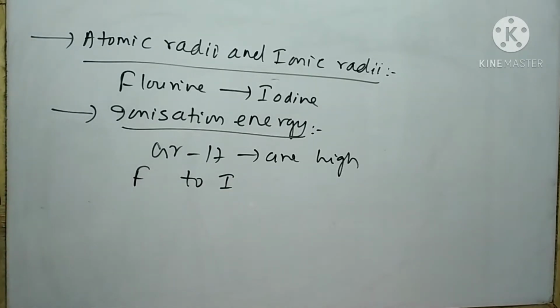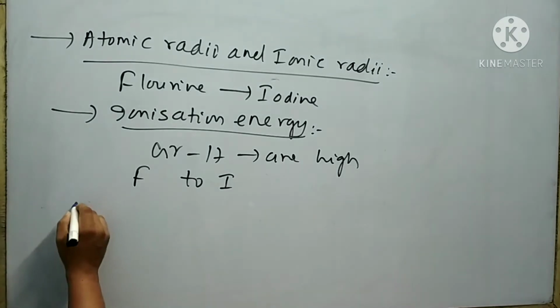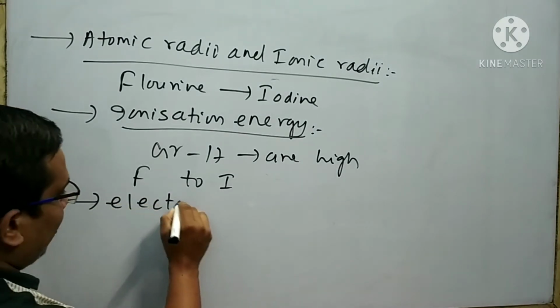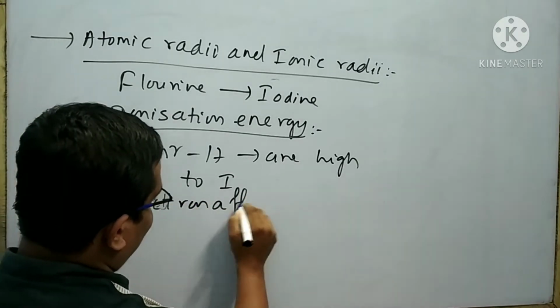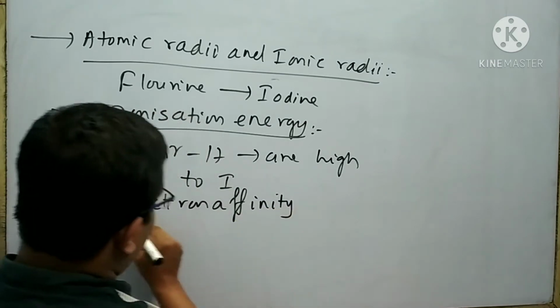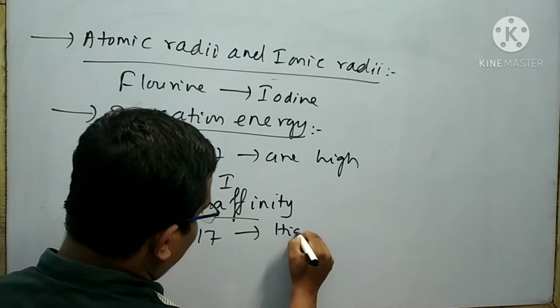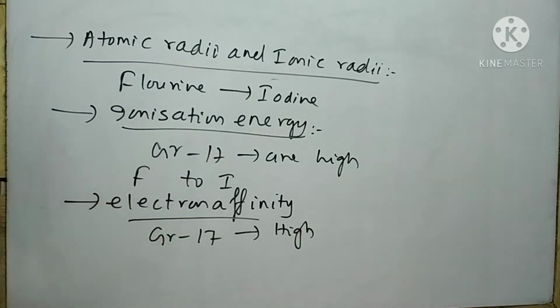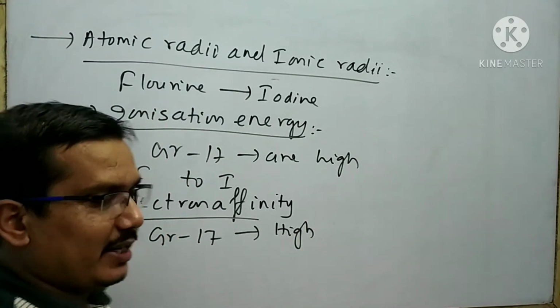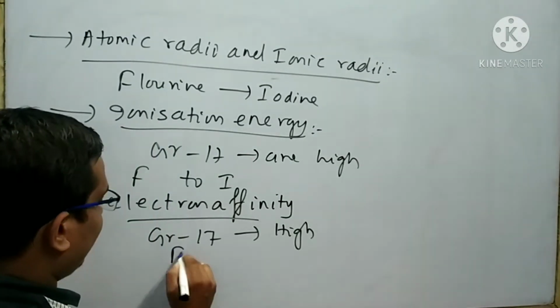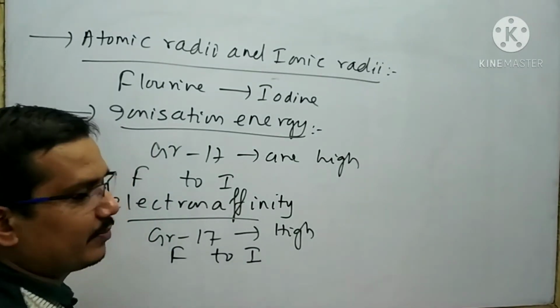This is due to the increase in atomic radii. Next is electron affinity. The electron affinity of group 17 elements is high. The electron affinity goes on decreasing from fluorine to iodine.